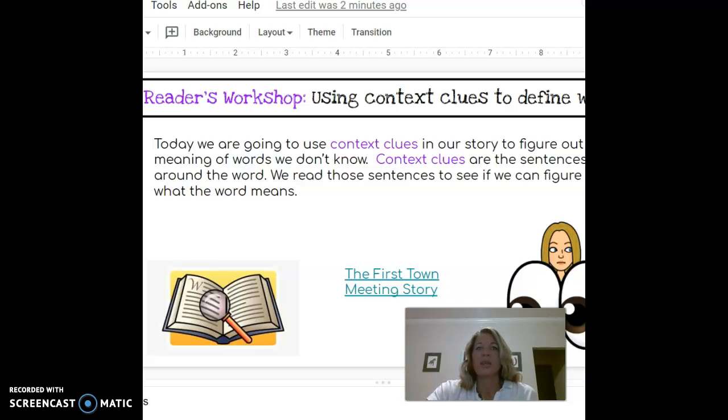And sometimes authors give us examples of what the word means in the story, or they may give us a synonym, so another word in the next sentence that gives us an idea. But that's what we're going to work on today.